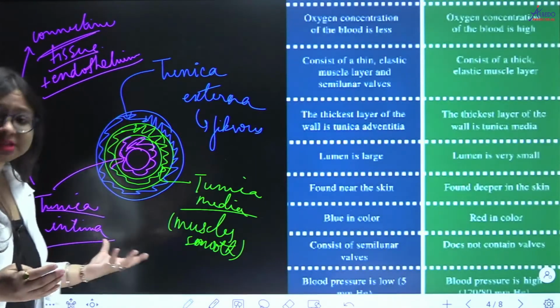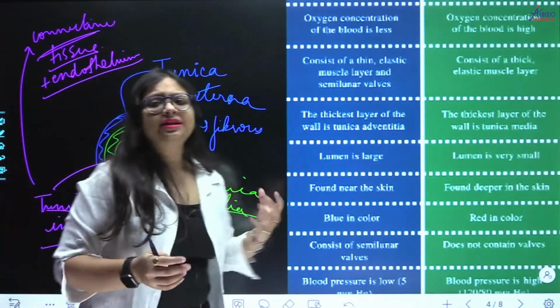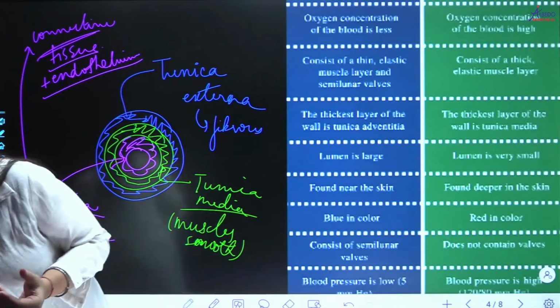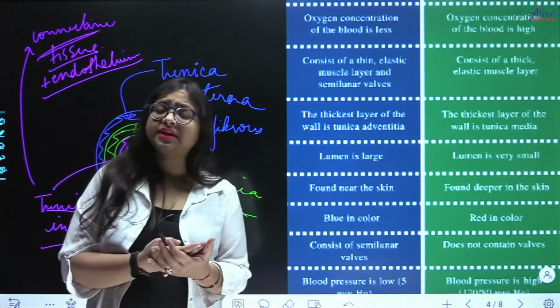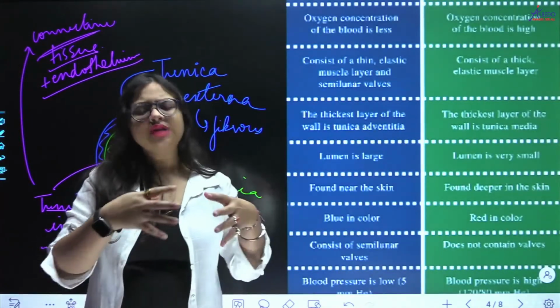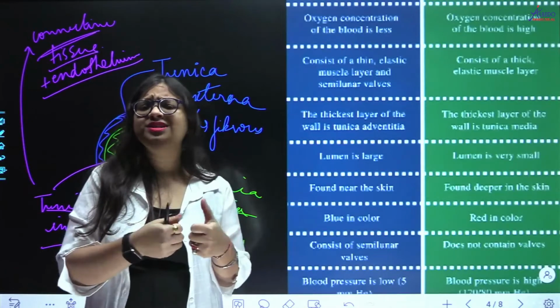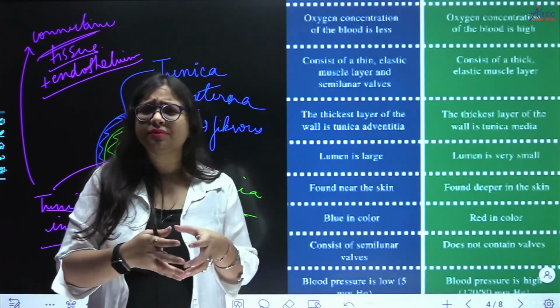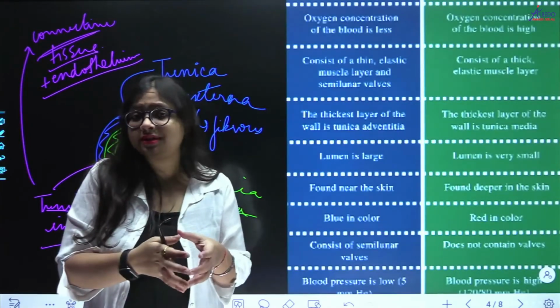But what is the difference between these? Now understand that I told you the pressure in arteries is very high. Why is it high? Because the heart is pumping blood into arteries with great force, and if the walls of the artery were thin, don't you think it would burst under that pressure, right?